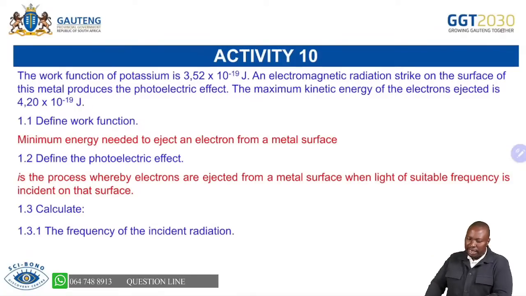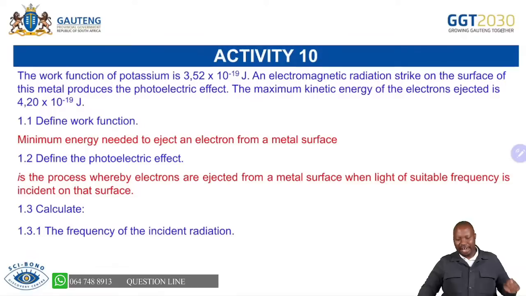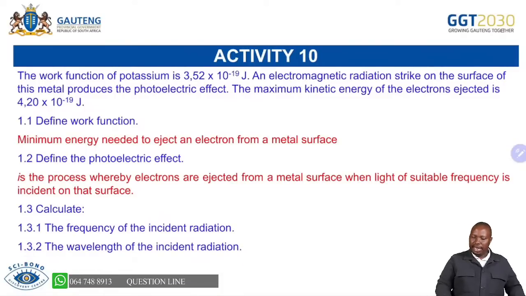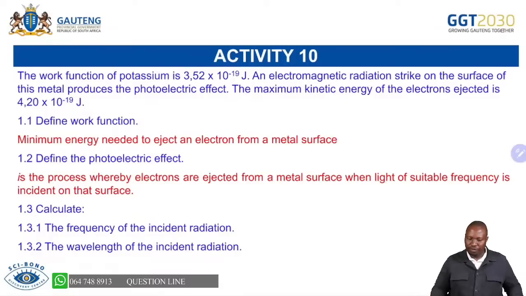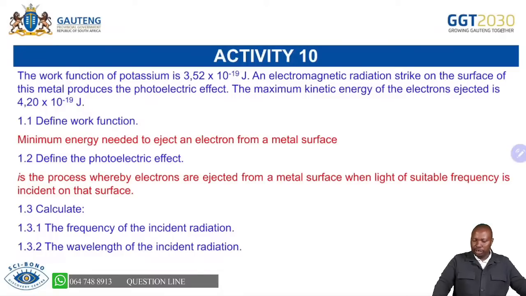The work function is given plus the EK is given as well, so you're given W0 plus EK max. You add these two. On the left hand side, you have E, which is hf. The question says calculate the f. So you just substitute, and you are able to get your answer. And on the question that says calculate the wavelength, you are able to calculate your wavelength like that.